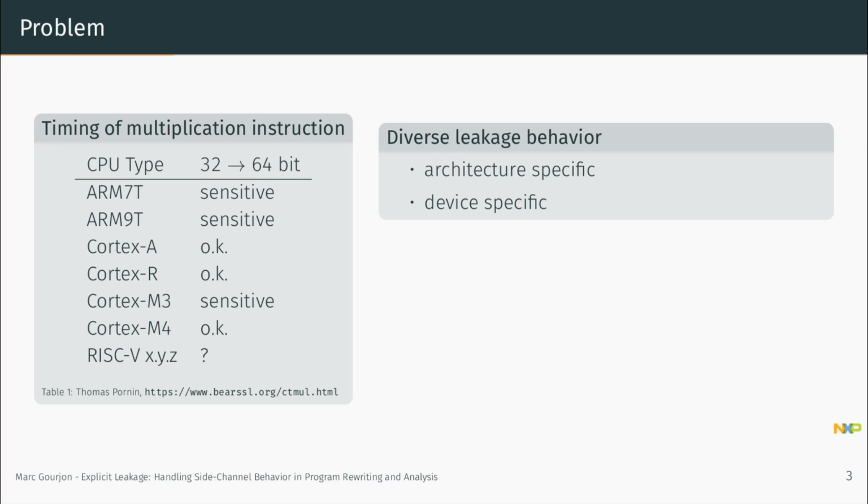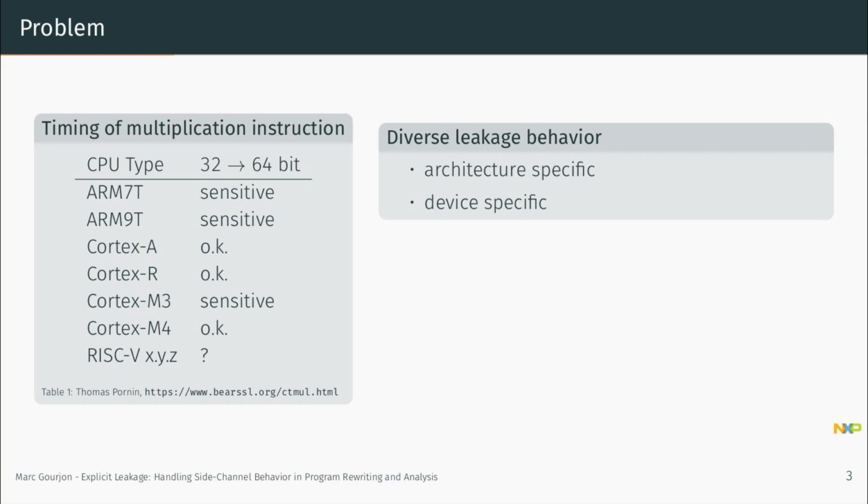So far this is already a bit diverse, but the fun part really comes with RISC-V, where we have one common instruction set architecture which can be implemented by different communities or vendors, and therefore we might see a lot more diverse side channel behavior. Furthermore, it's not only about multiplication. This is just to exemplify. This also holds for memory accesses, cache architectures, vectorized instruction sets. Think of AVX, ARM Neon. There are lots of extensions which possibly have distinct and diverse timing or other side channel behavior.